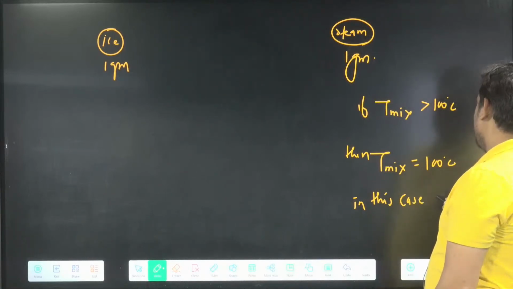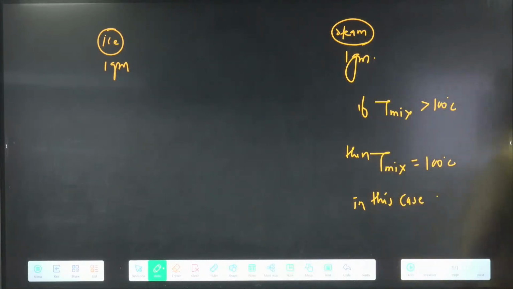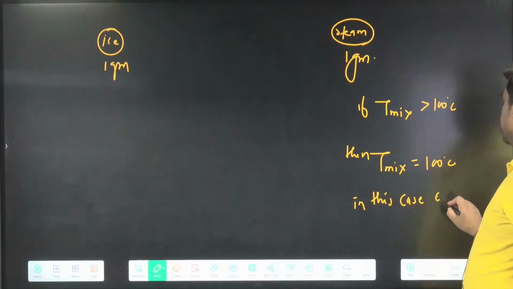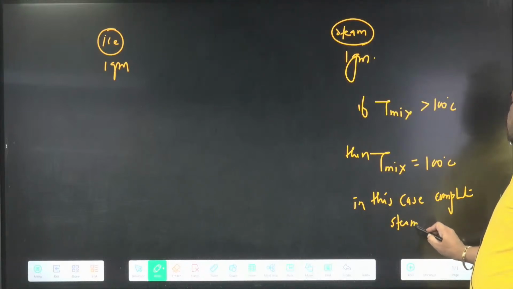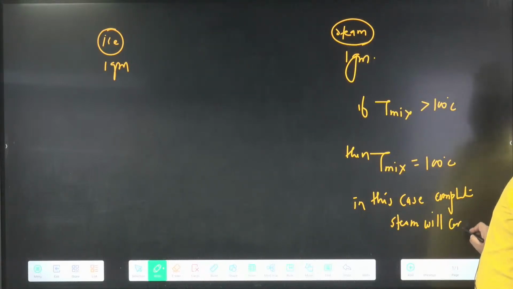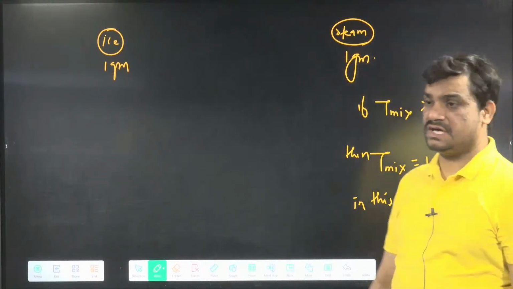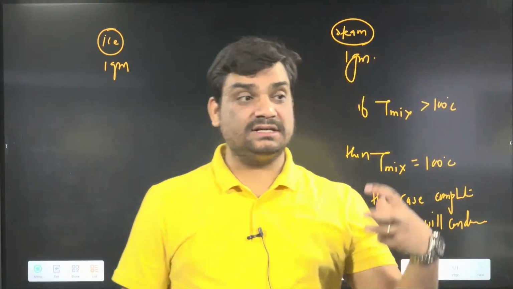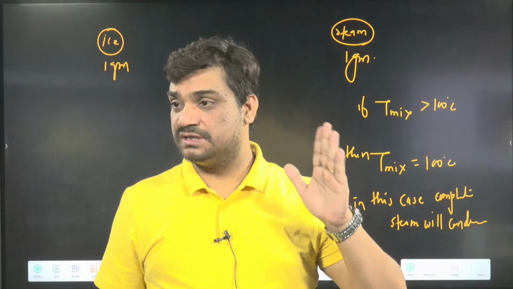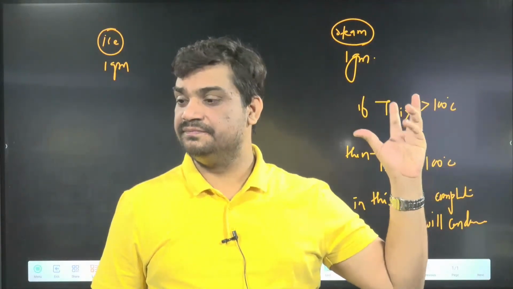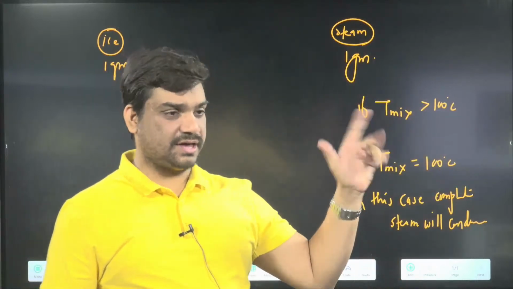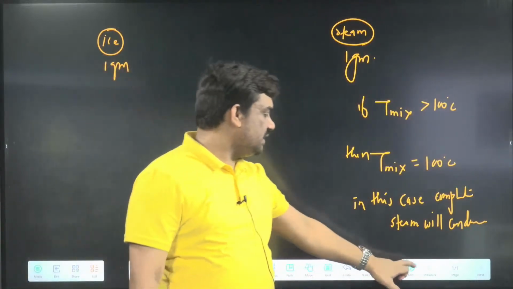In this case, basically, complete steam will not condense, meaning partial condensation will happen, but the temperature of the mixture you will write as 100 degrees Celsius. I hope you got this thing. Can you do the calculation for this one? Numerically we can calculate. So if you are getting more than 100, then you have to answer always 100 degrees Celsius. So now we'll write one more question here.